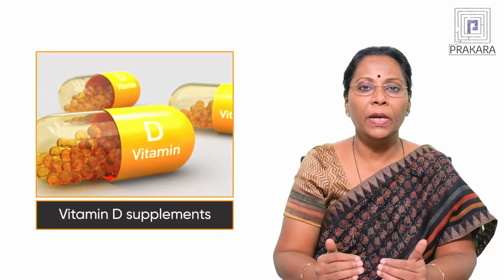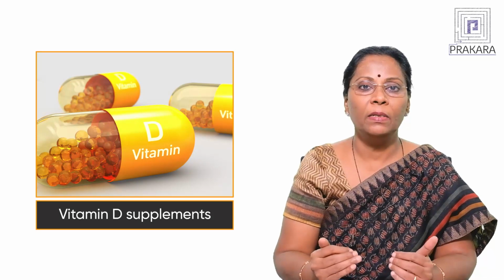Now, this vitamin D, as I said, is called a sunshine vitamin, but it is found in foods in small quantities. Therefore, it is added to food or fortified to food, and also most often it is consumed as a supplement. So, these are the three ways in which vitamin D is available to our body for its various functions.